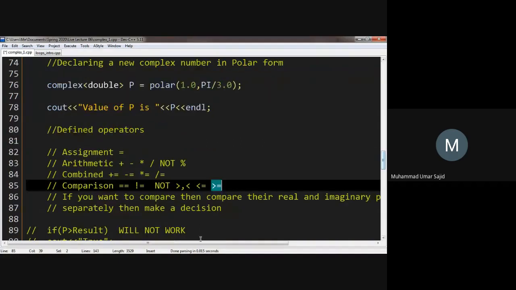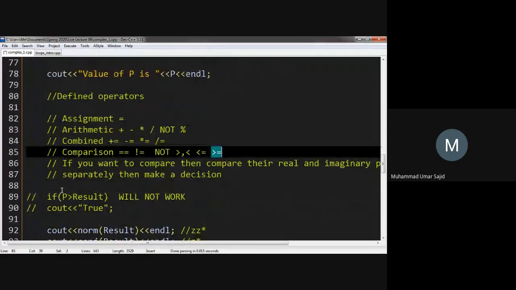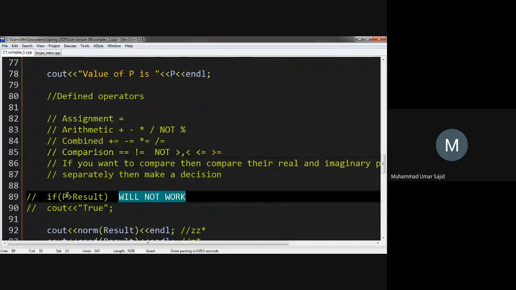If you really want to compare, even though there is no logical sense in doing that, then compare their real and imaginary parts separately, then make a decision with whatever logic you are making there. If we just write t is greater than result, it will not work because this is not defined for complex numbers. So if you want to, compare real and imaginary parts separately.